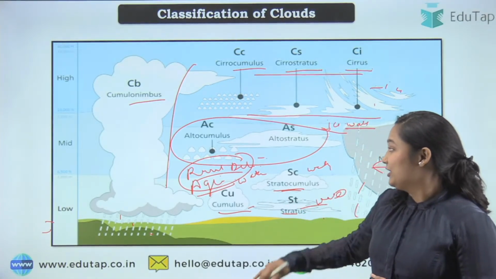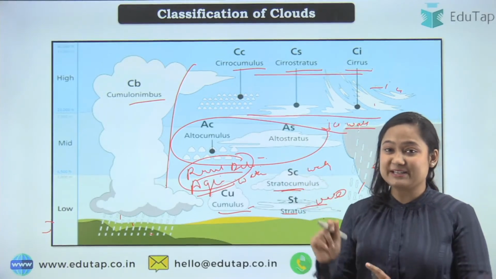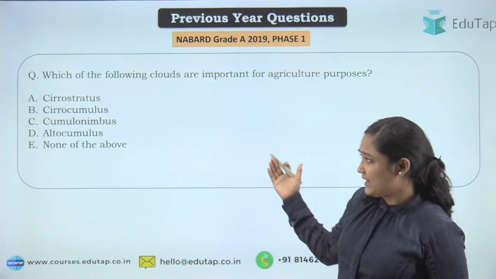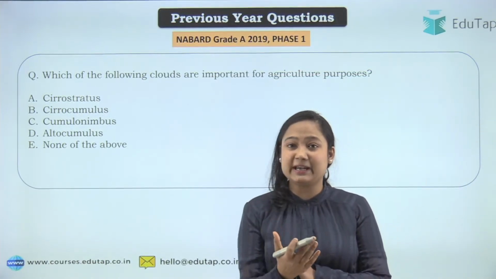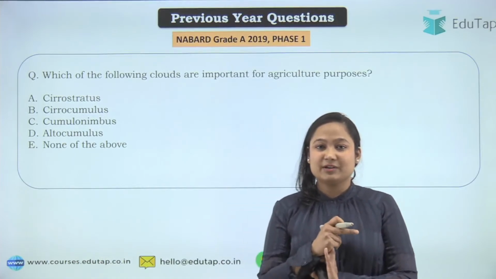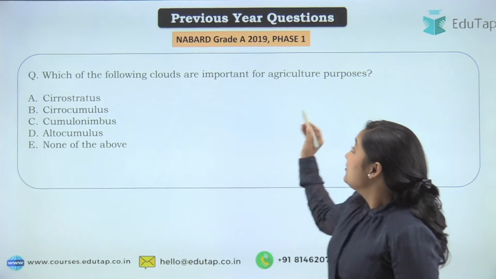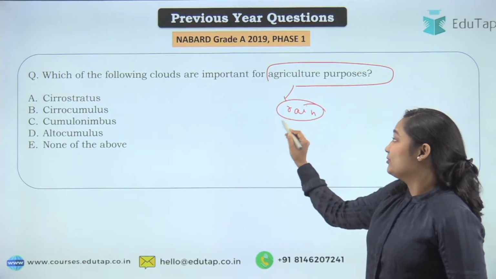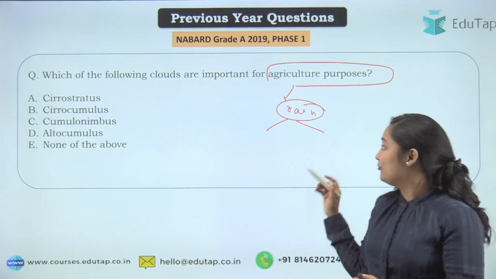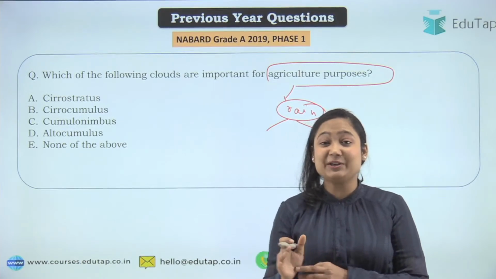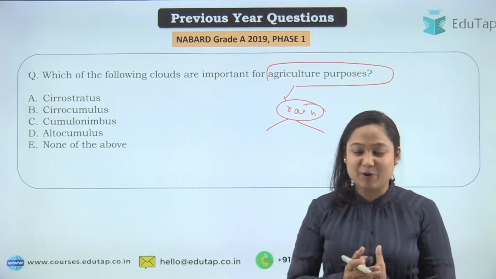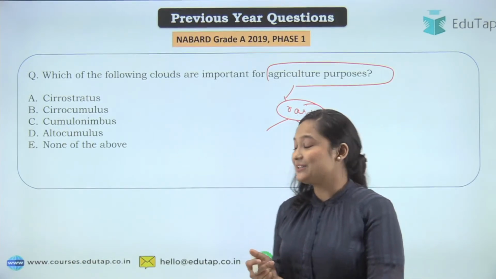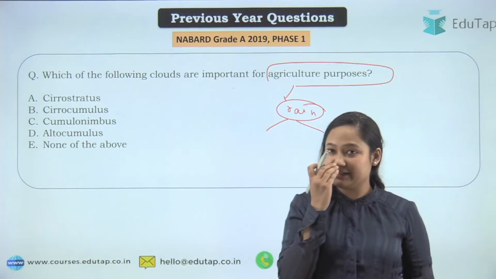Now let's move to the PYQ that we discussed at the start of the class. Now we will try to attempt it. Most of you had given the answer. Those of you who didn't attempt it can attempt it now. When we are talking about agriculture, we need rain. What kind of rain should it be, steady rain or violent rain? Do let me know in the comments so I know that you have a clear picture of the topic. I won't take you to another question till you have answered that. What kind of rain is needed in agriculture?